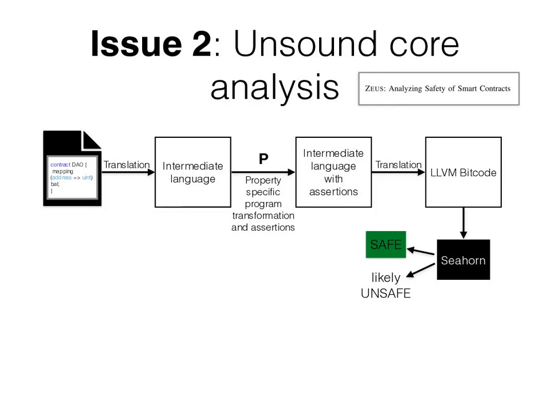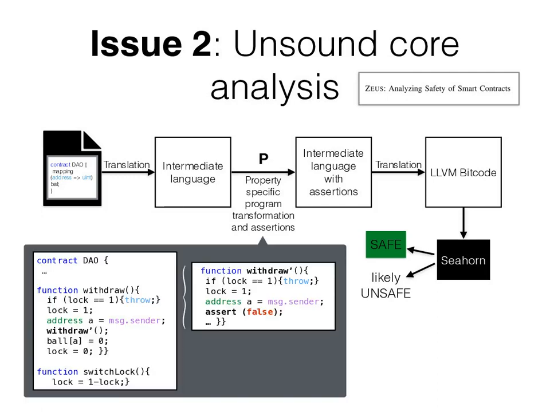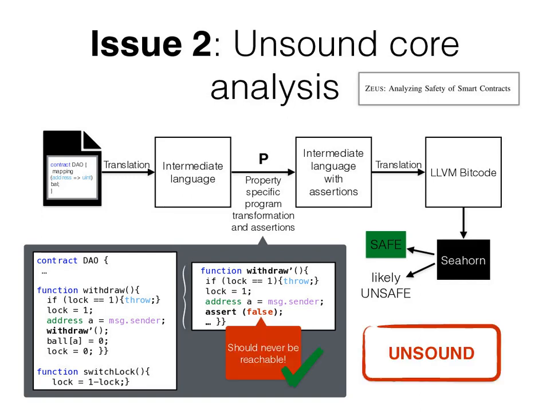The enriched program is then compiled to LLVM bitcode and analyzed with the existing solver Horn to check if all assertions hold. The program transformation for reentrancy replaces every call with the invocation of a copy of the surrounding function. Here, for example, withdraw is replaced by an invocation of a new function withdraw prime. In withdraw prime, the call is replaced with a false assertion, that is, an assertion that should under no circumstances be reachable. The problem with this approach is that it fails to model problems caused by interleaved invocations such as the ones in the previous slide.